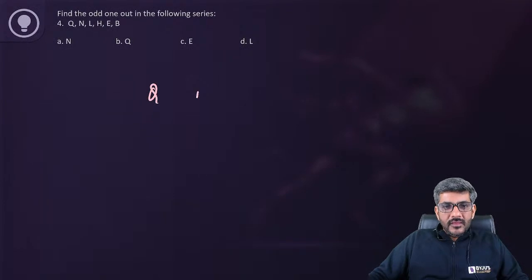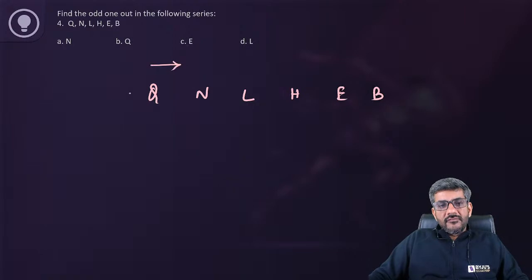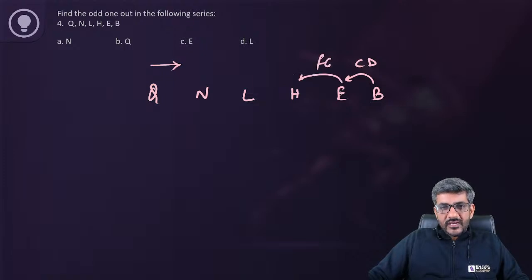So Q, N, L, H, E, and then B that we have. If you see, we are going in reverse order of alphabets, right? B comes before E comes before H comes before L. That way we are going. So A and C, D are left. F and G are left.